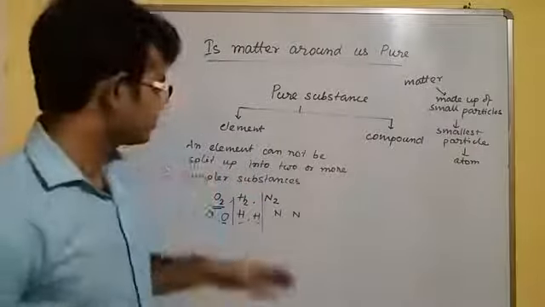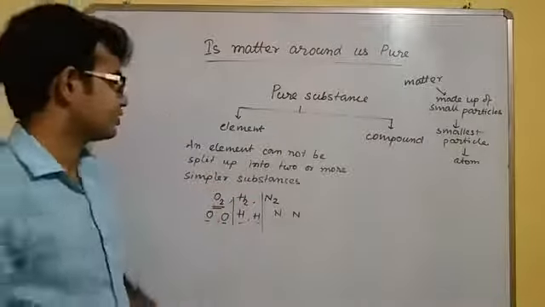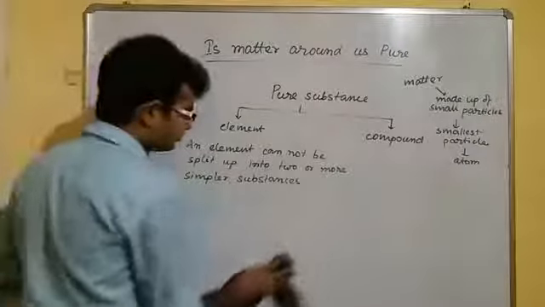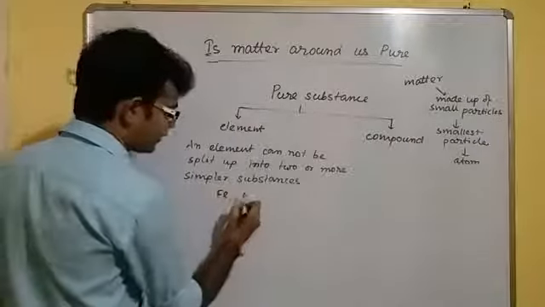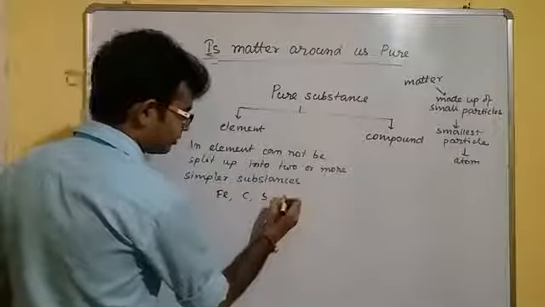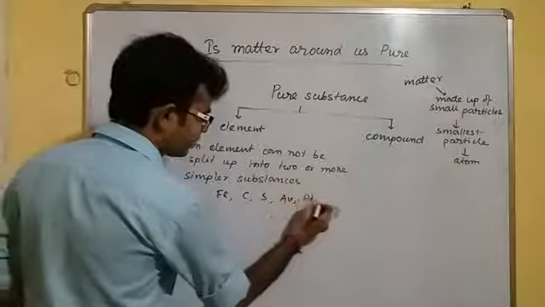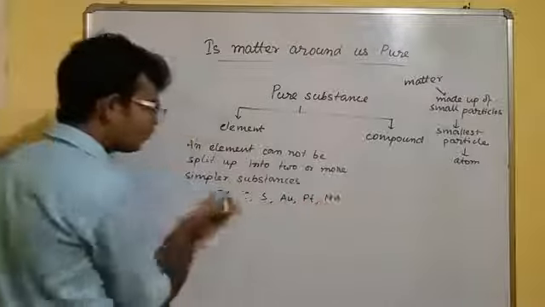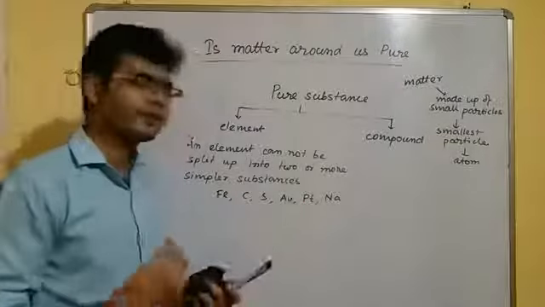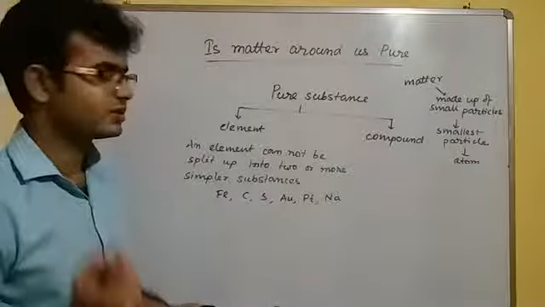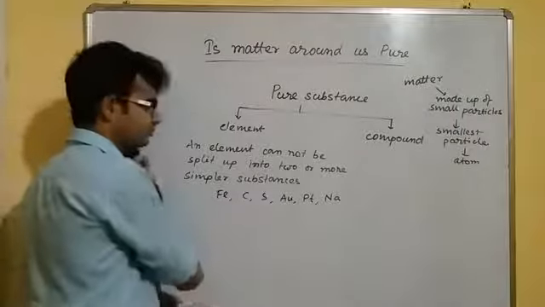So these are called elements. Iron, carbon, sulfur, gold, platinum, sodium are all elements because they cannot be split up into simpler substances.